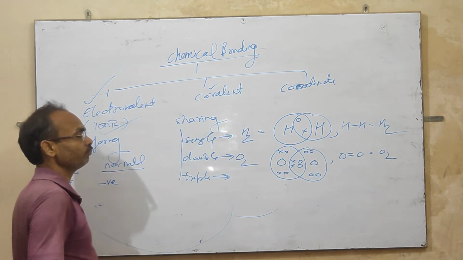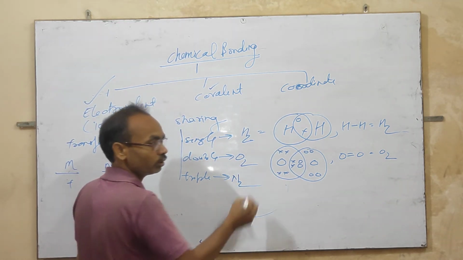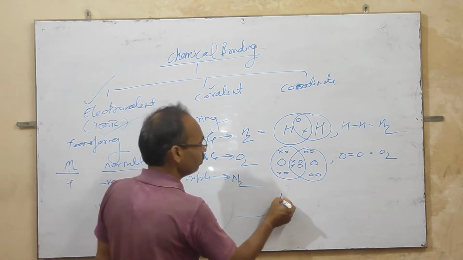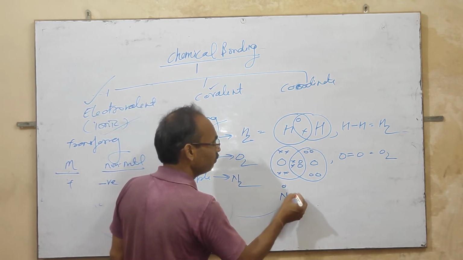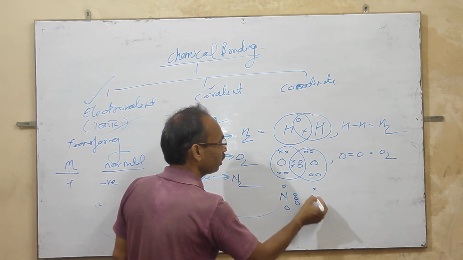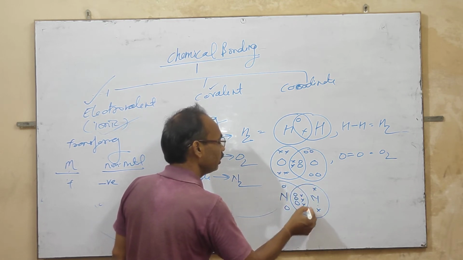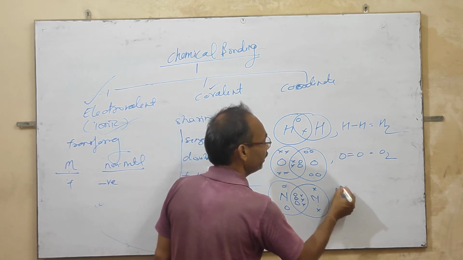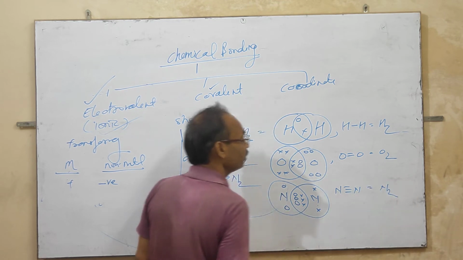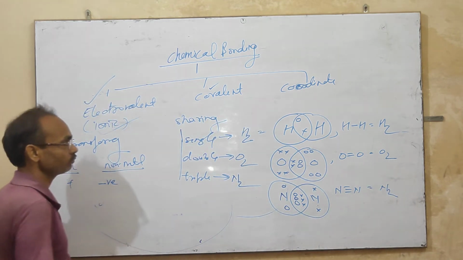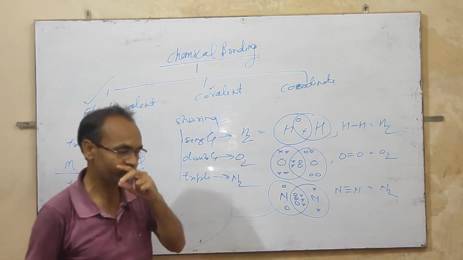And the triple bond example of covalent bond, which is sharing, is the formation of the nitrogen molecule. Nitrogen has 5 electrons in its valence shell, while the other nitrogen also has 5 electrons in its valence shell, and they share 3 and 3 electrons, and N triple bond N is equal to N2 because 2 atoms combine to form a molecule of nitrogen. This was the example of covalent bond.